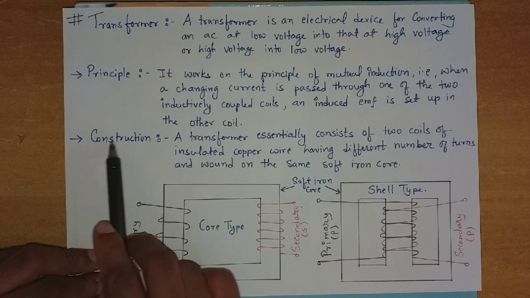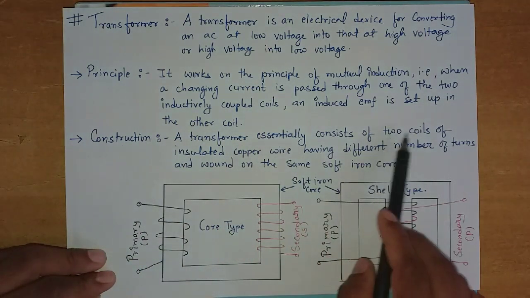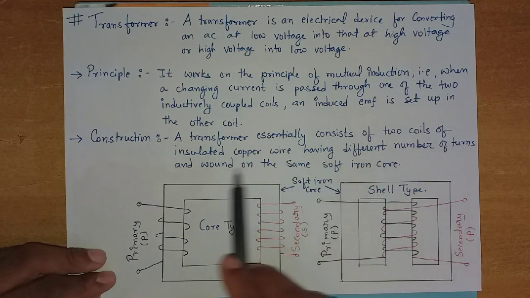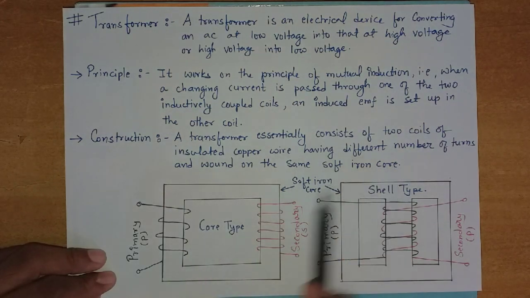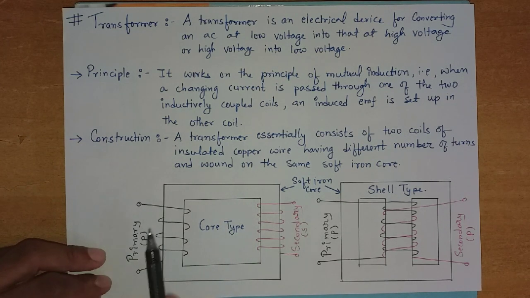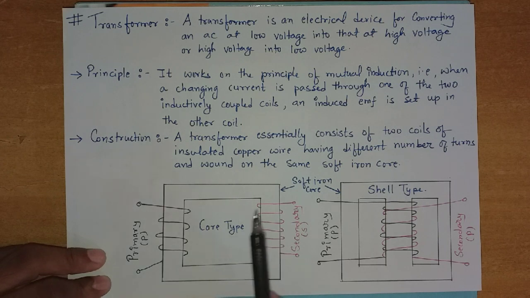Let's see the construction. A transformer essentially consists of two coils of insulated copper wire having different numbers of turns and wound on the same soft iron core. As you see, these windings have different numbers of turns, right? And these windings are done, depending upon the winding, in two types.